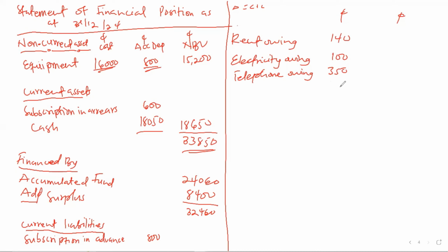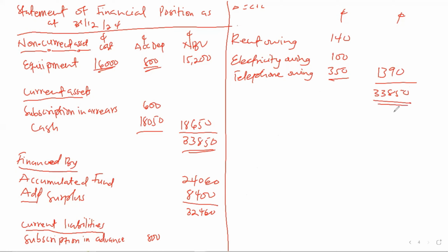When we add all these, we get 1,390. So when we add 1,390 to 32,460, we will get 33,850.